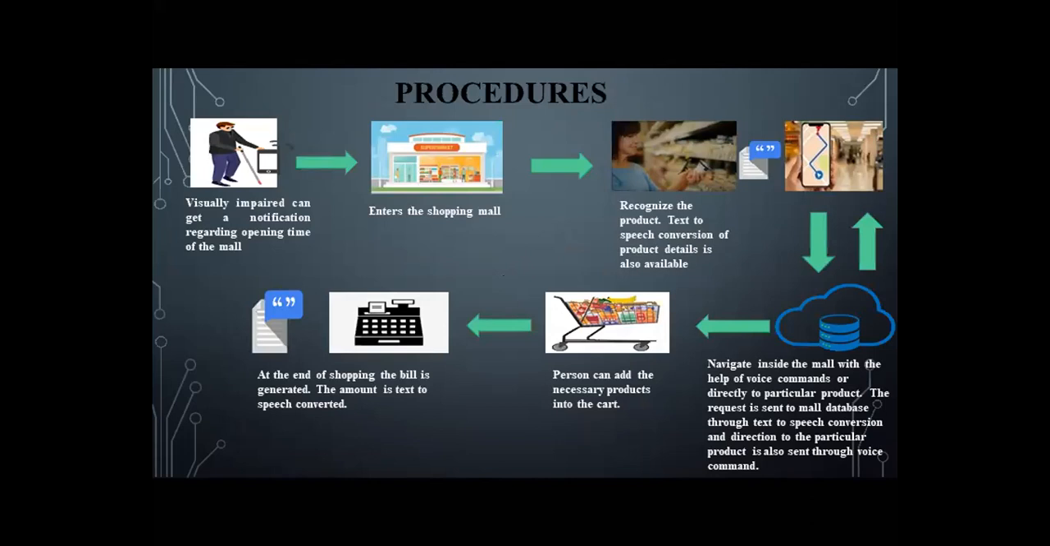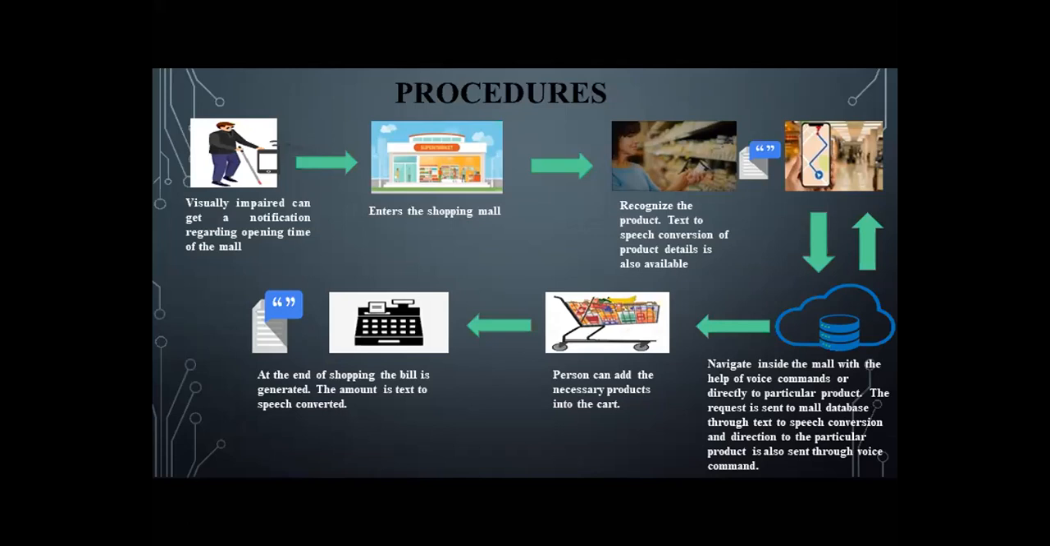First, we have noticed all the different flowcharts of individual objectives. Putting together all these objectives, the project will run in this way. First, the visually impaired person will get a notification whether the shop is open or not. If the shop is open and he wants to go to the shop, he can enter the shopping mall.